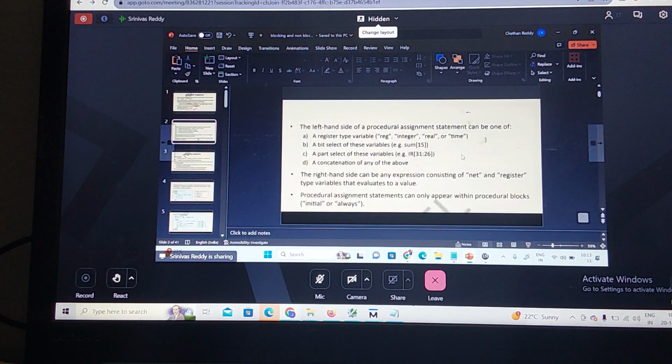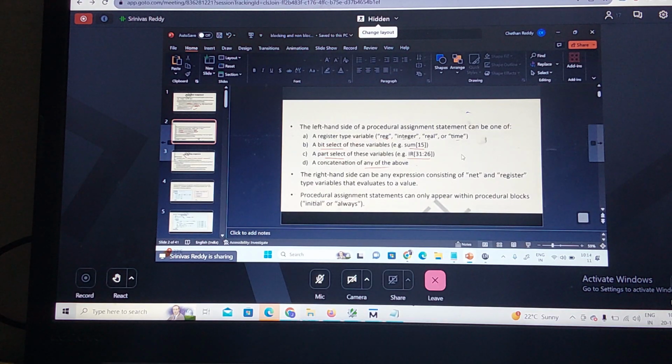In procedural assignment statements, the rule is that the left hand side can be of reg, integer, real or time data type, not a net data type. It may be a bit selection, like sum of 15. What is IR of 31 down to 26? This is a part selection. Or it may be a concatenation of any of the above. Did you understand?